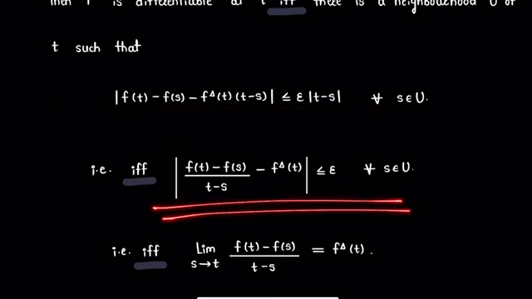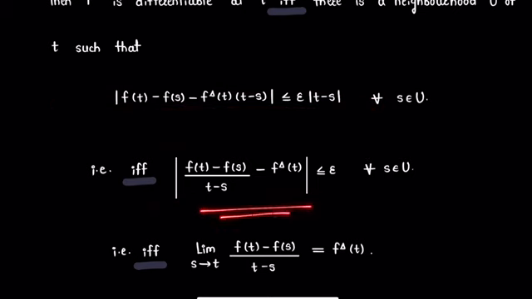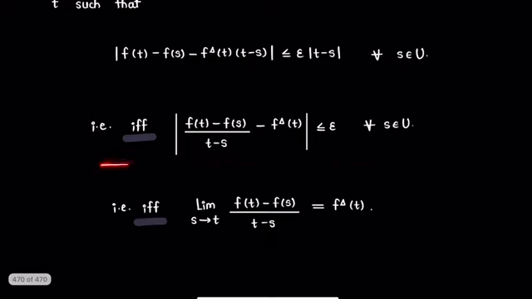So this condition is true for every s in U. Now if we observe this, modulus of f of t minus f of s divided by t minus s minus f delta t is less than or equal to epsilon for every point s in neighborhood U.